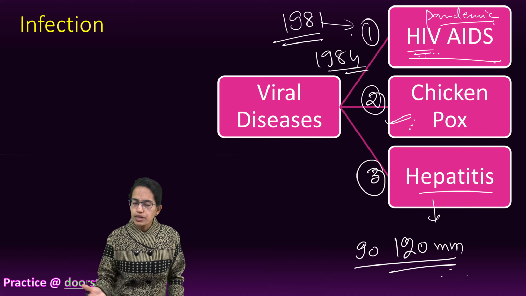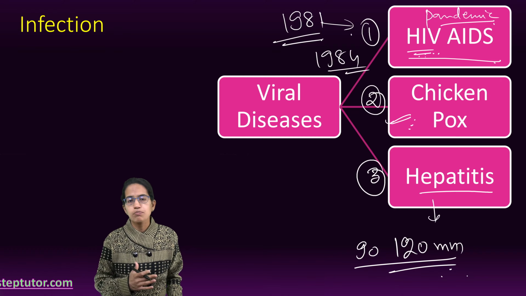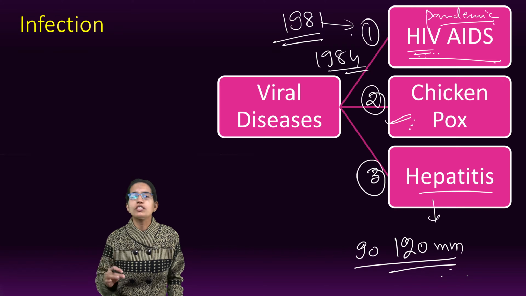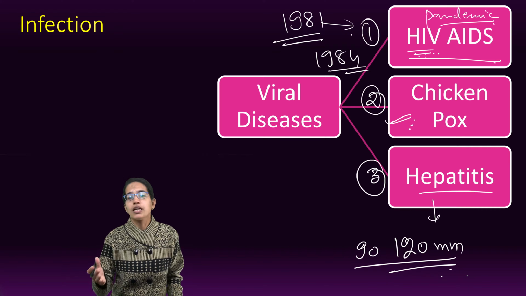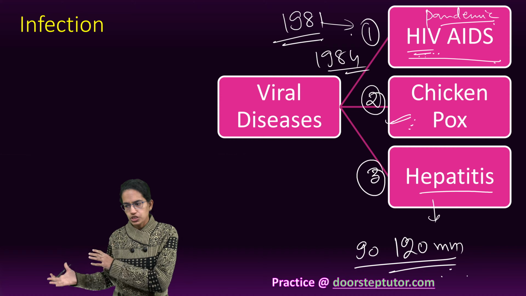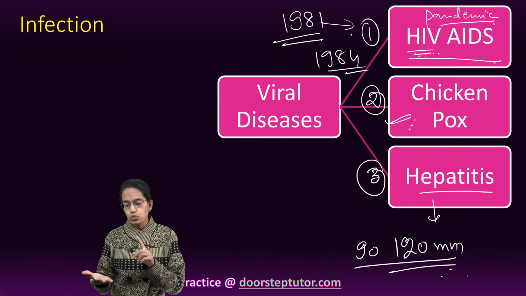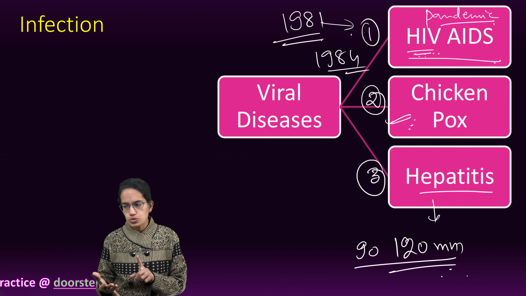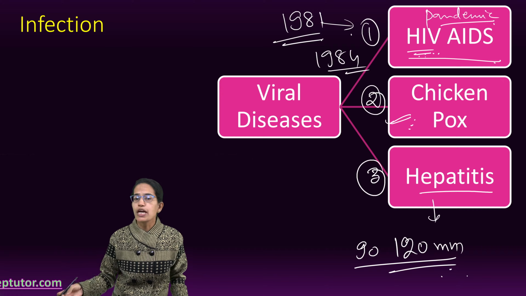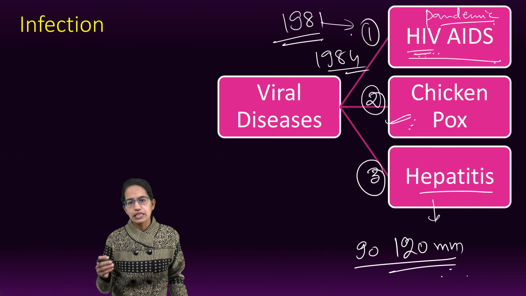So far globally, nearly 3 to 3.5 million people are affected by AIDS, of which nearly 1.5 million are seen only in United States. India has nearly 42 different surveillance centers to check the AIDS population. It is transmitted through blood transfusion, sexual contact, from mother to child, contaminated needles, contaminated syringes.